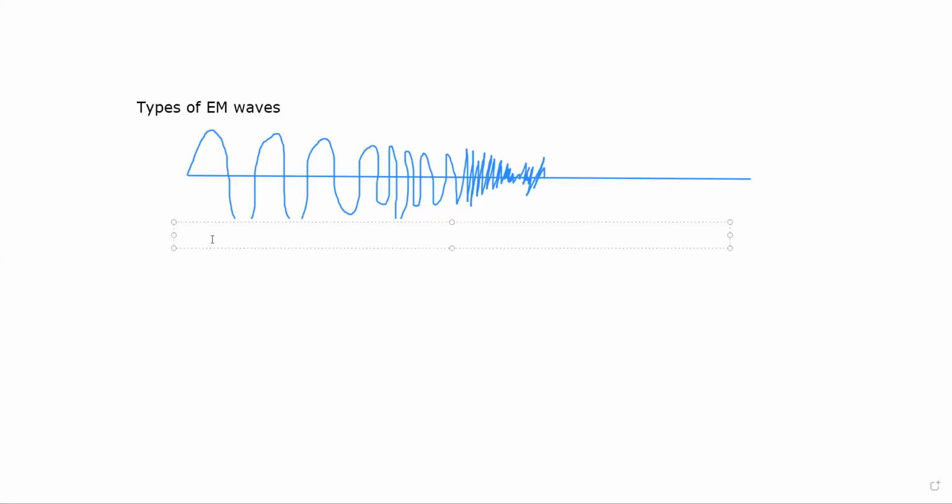We have the largest wavelength being that of radio waves. For radio waves, the wavelength is of the order of 1000 meters. So they are very, very huge.